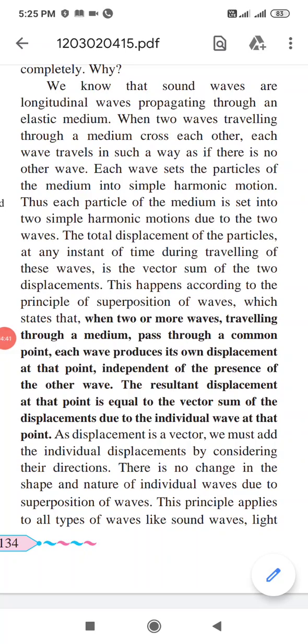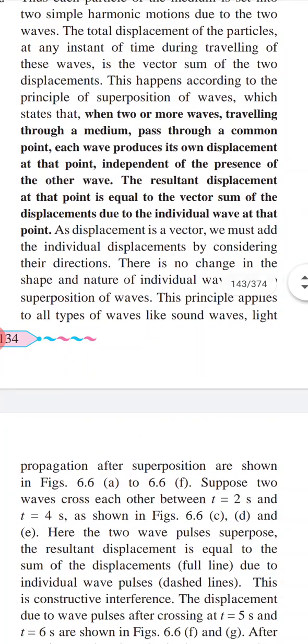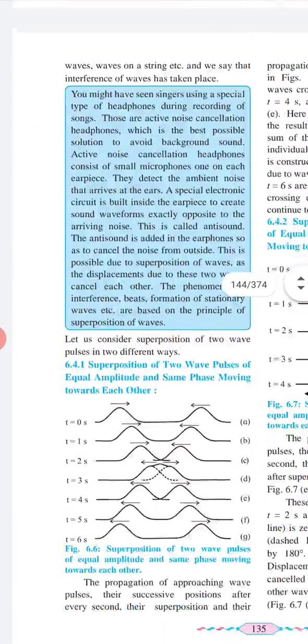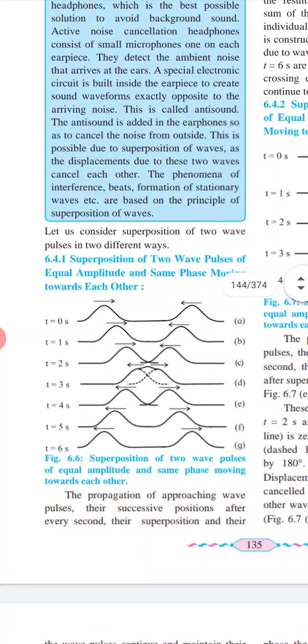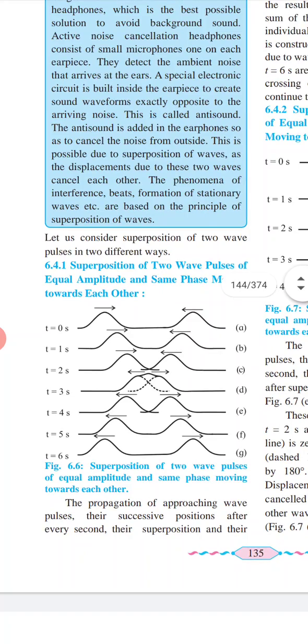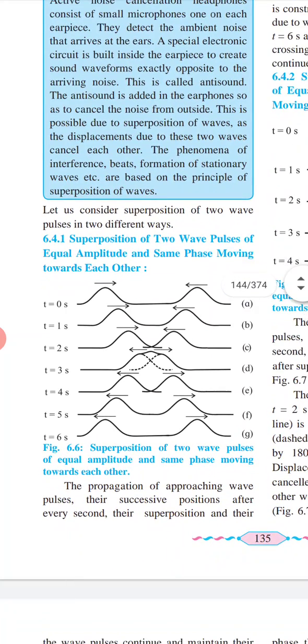So here are some examples we have to see. Let us consider superposition of two wave pulses in two different waves. First, superposition of two wave pulses of equal amplitude and same phase moving towards each other. See this figure 6.6, equal amplitude and same phase. Propagation of the approaching wave pulses, their successive positions after every second, their superposition and their propagation after superposition are shown in figure 6.6.